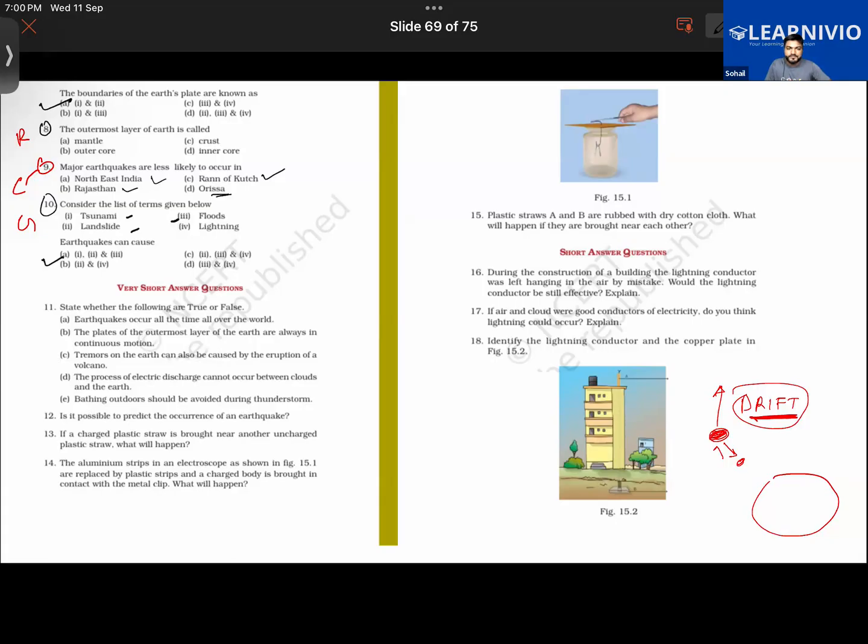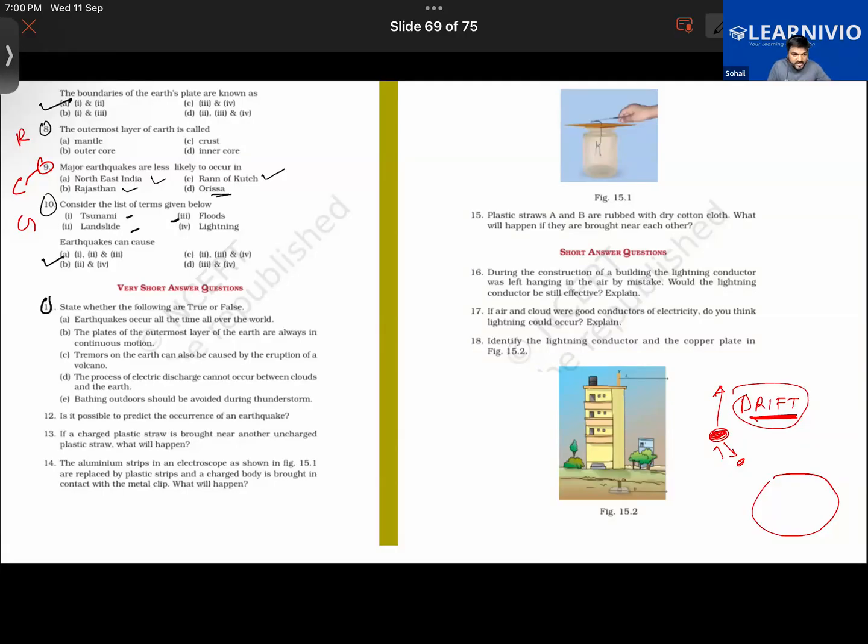Yes, Chakrika. So Odisha is less likely to be struck by a major earthquake. Okay. Yes, Roni, what about question number 8? Have you answered it? Okay, just answer question number 8. Now you guys move on to question number 11.